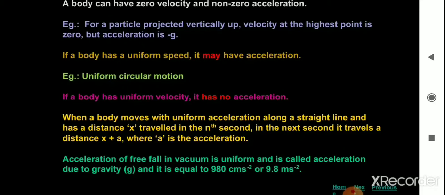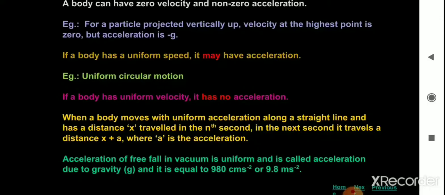If a body has a uniform speed, it may have acceleration. An example is uniform circular motion. If a body has uniform velocity, it has no acceleration.